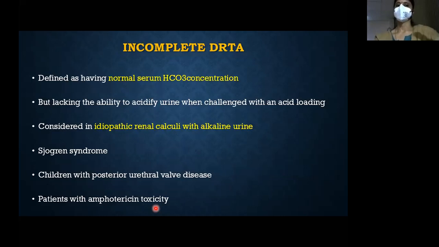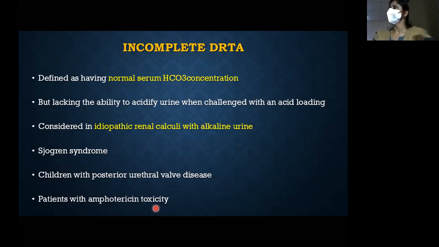What is incomplete distal RTA? Have you seen this? This is the most common thing we encounter in adults and even children. You see a child with nephrocalcinosis and you're not sure. If you take the VBG, it will be normal, and the urine pH will show no abnormality at that point.